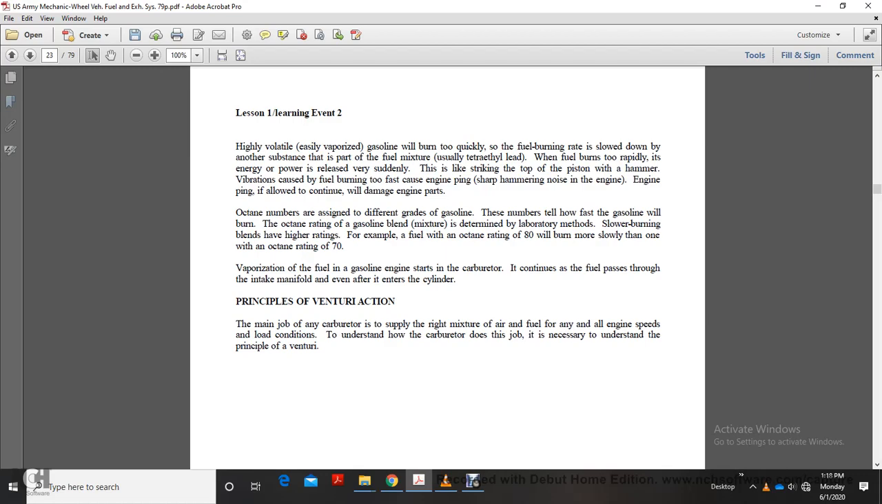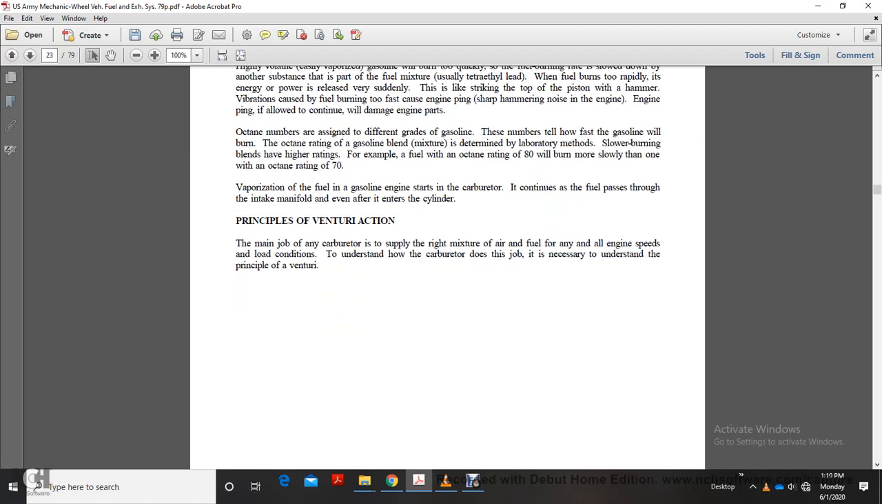For example, a fuel with an octane rating of 80 will burn more slowly than one with an octane rating of 70. Vaporization: fuel gasoline starts in the carburetor and continues as the fuel passes through the intake manifold, even after it enters the cylinder.